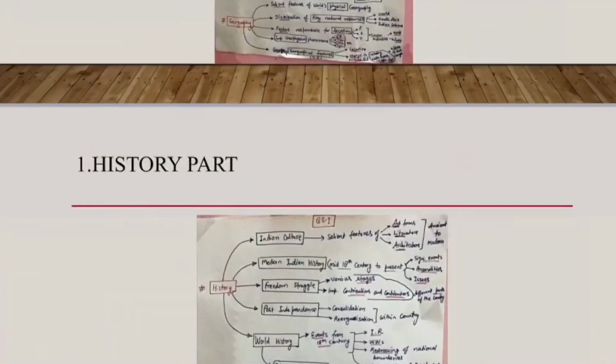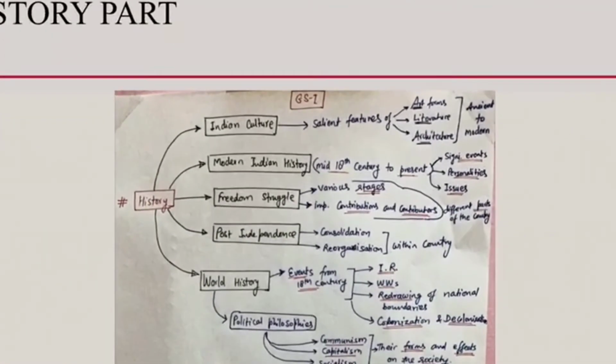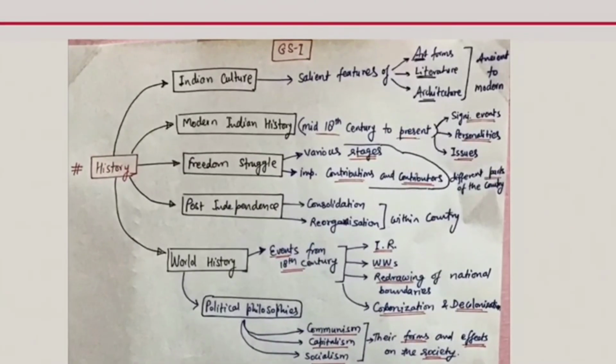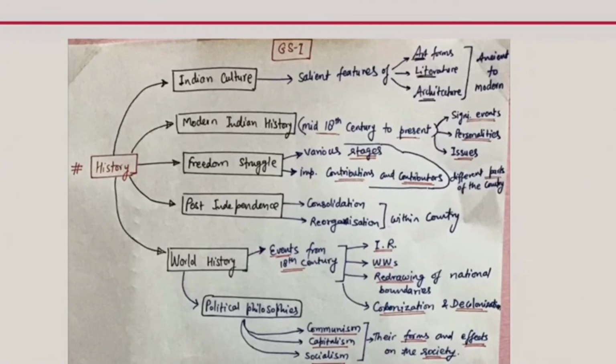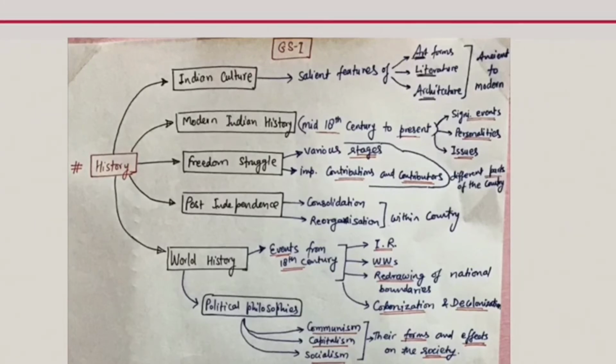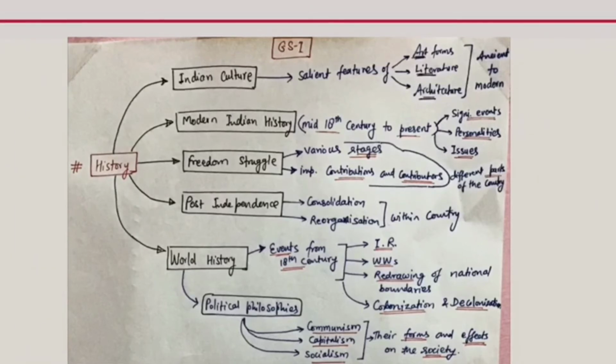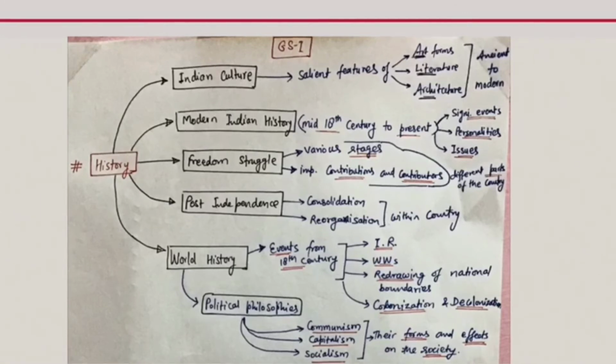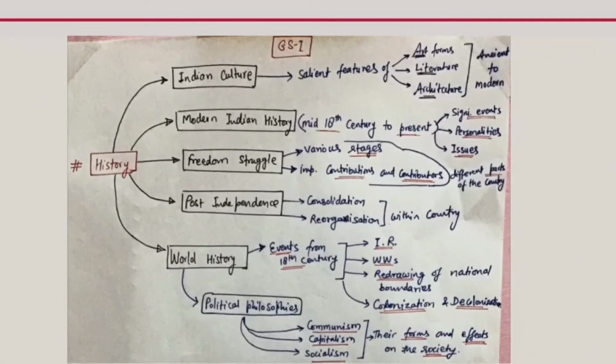So we can see the sub part of this part of the syllabus, modern Indian history, which includes mid 18th century to present, which only include three things: significant events, personalities, and issues. You need to prepare these points or these lines only. Significant events you can consider, like 1857 revolt.